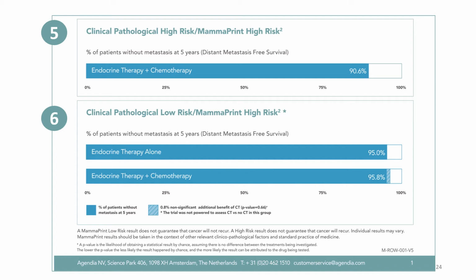In point number 6, we displayed the results of the MINDACT trial based on a discordance between clinical risk and MammaPrint risk. So here it's clinical low risk, but MammaPrint high risk. And with 5 years follow-up, DMFS is 95% for endocrine therapy alone, and 95.8% for endocrine therapy plus chemotherapy. So there's a non-significant 0.8% difference and non-significant additional benefit of chemotherapy.